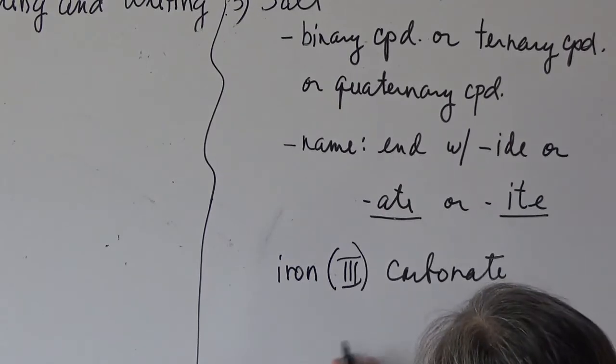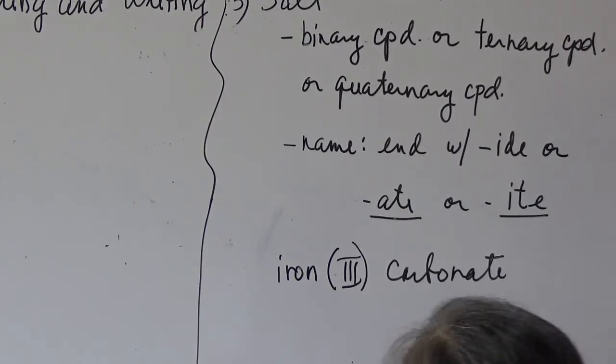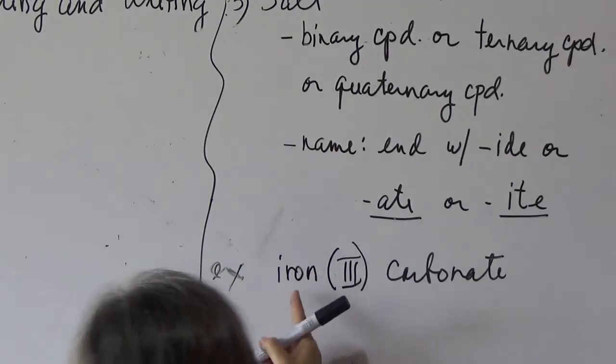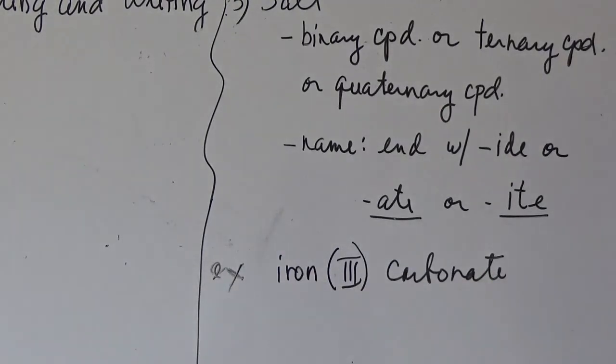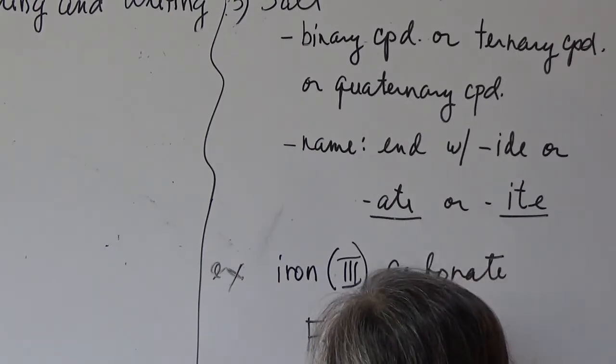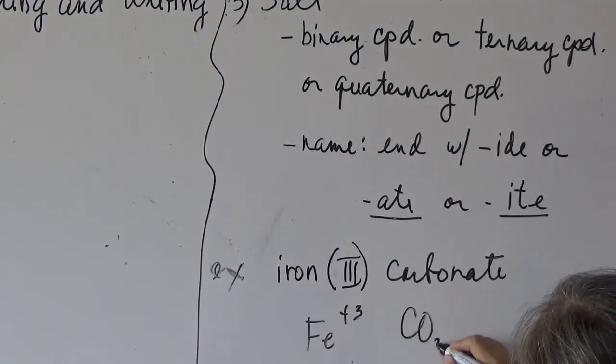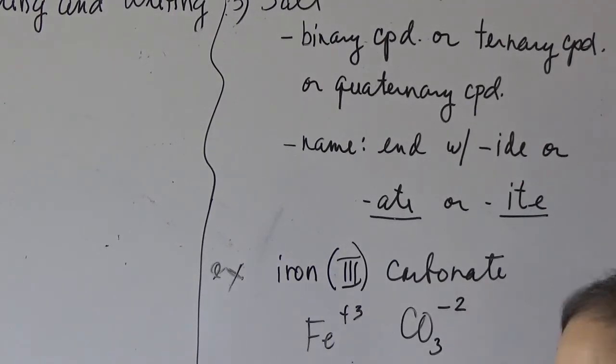So for example, you're going to write the formula of iron 3 carbonate. Okay? Iron 3 carbonate. So it ends with -ate. It's a salt. So iron 3, so you have Fe +3. Carbonate is CO3 -2.